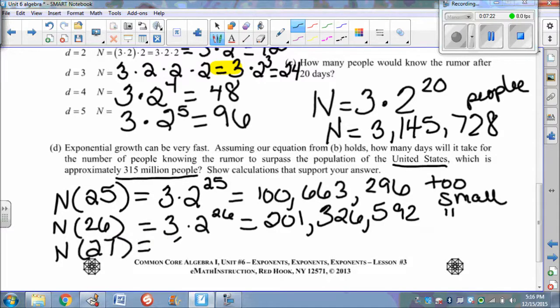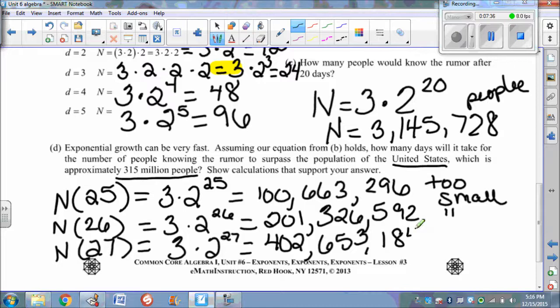Let's see what happens after 27 days. To the 27th. Again, go to your calculator, and wow, look what's happened here. 184... That is definitely greater than that 315 million. So it would take about 27 days for all the people in the United States to know the rumor if that exponential pattern continued.